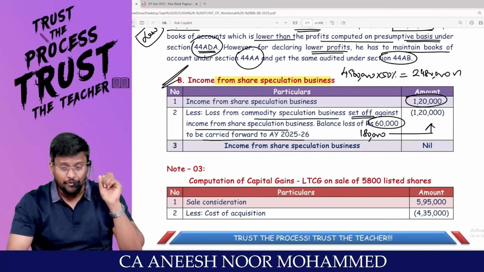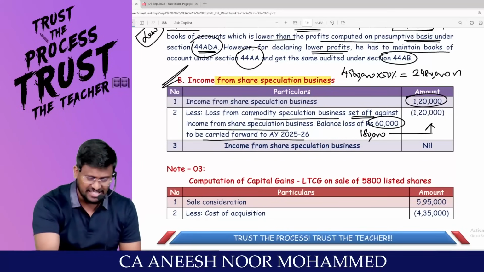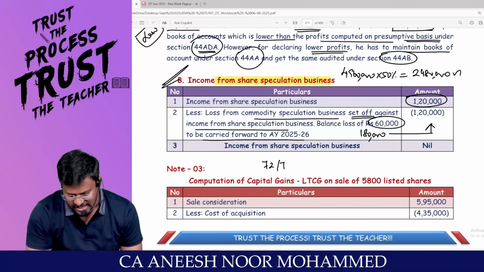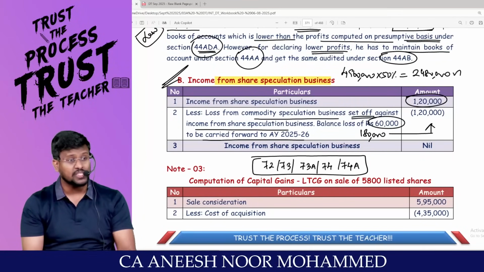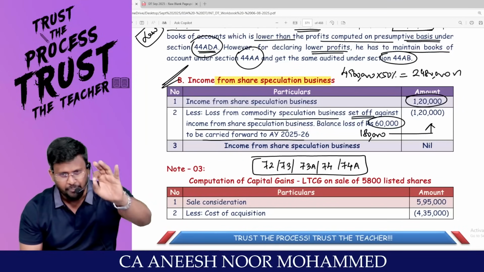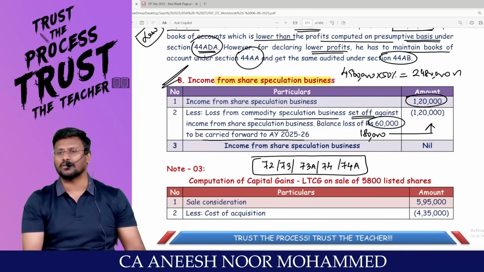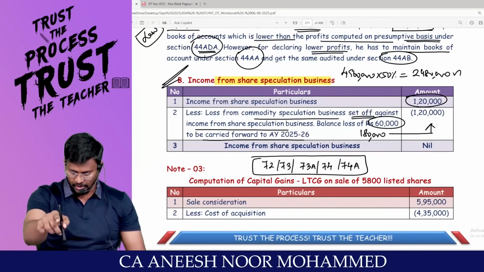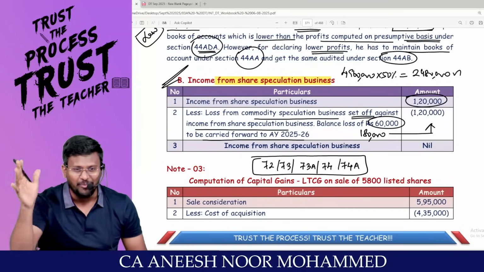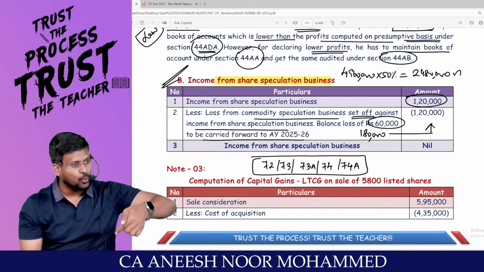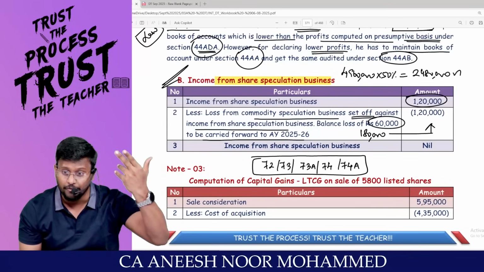That too, if an assessee has incurred any loss under section 72, under section 73, under section 73A, and under section 74 and 74A, if he wants to carry forward that loss, he has to file the return of income within the time limit specified under section 139(3). The time limit of 139(3) is the same as 139(1). Here you can connect this point also if you need.